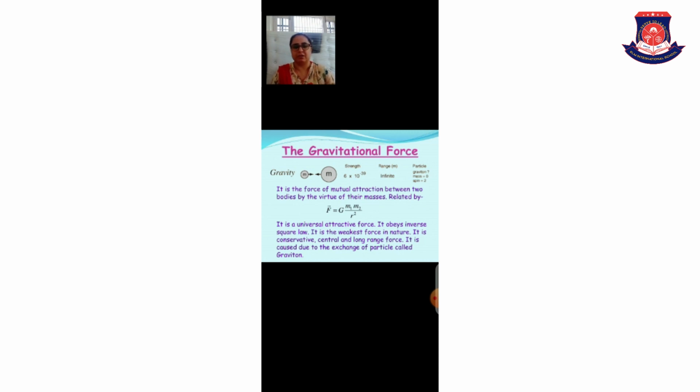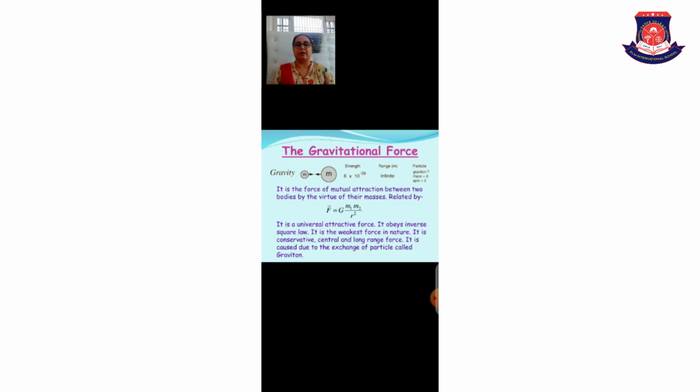In this equation, what is G? G is the universal gravitational constant, whose value is 6.67 times 10 raised to power minus 11 Newton meter square kg inverse square. That is the value of the universal gravitational constant G. According to the properties of gravitational force, the first property is that it is a very long range force. Second, gravitational force is weak compared to all other forces. Third, gravitational force is only attractive in nature.